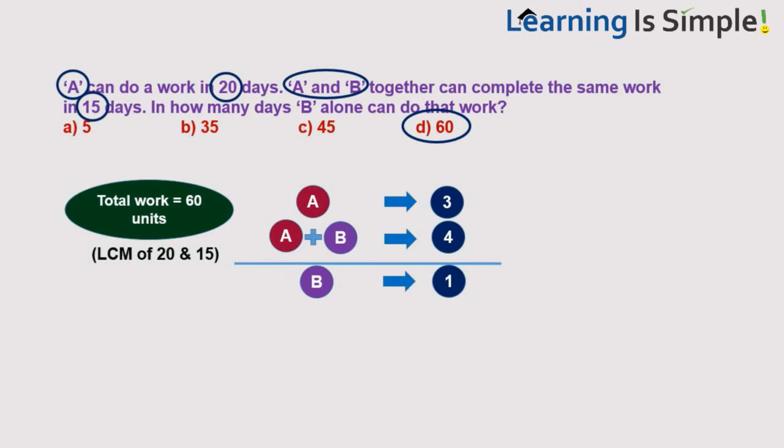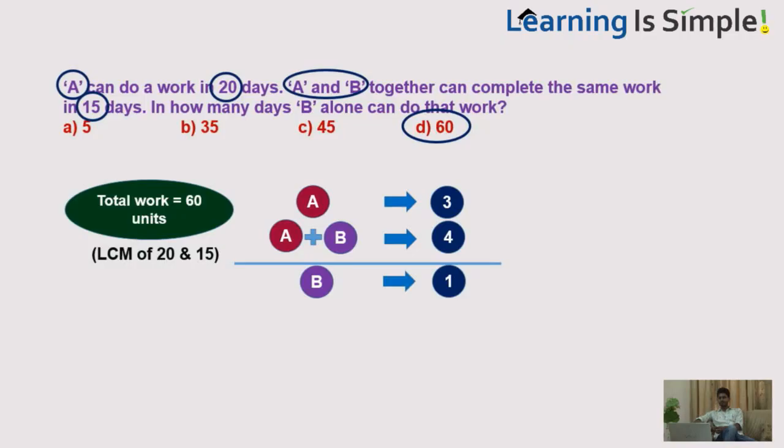You understand, very simple type. What you need to do is assume the total work. Here it is the LCM of 20 and 15, that is 60 units. Since A is doing it in 20 days, per day he can do 3 units. A and B are doing it in 15 days, so per day they can do 4 units. So, A alone is doing 3 units per day, A and B together are doing 4 units per day, that means B alone is doing 1 unit per day. So, he can complete the total 60 units of work in 60 days. This is the type of question. You understand this?